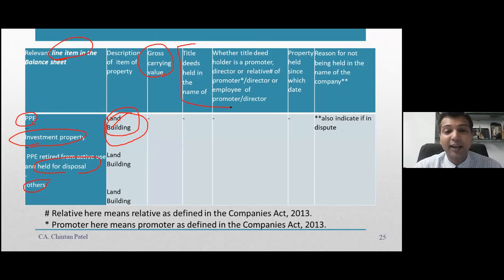किसके नाम पे ये title deed है? In whose name is it held? Because you are saying it is not in the name of the company. तो किसके नाम पे है? जिसके नाम पे वो promoter है, director है, relative है, कौन है, employee है, कौन है? That you have to provide, and कौन सी date से ऐसा चल रहा है? और क्या reason है कि आपने कंपनी के नाम पे नहीं रखा है और आपने प्रमोटर डायरेक्टर रिलेटिव के नाम पे रखा है? So this information is to be provided as a part of the requirements of title deeds not held in the name of the company.